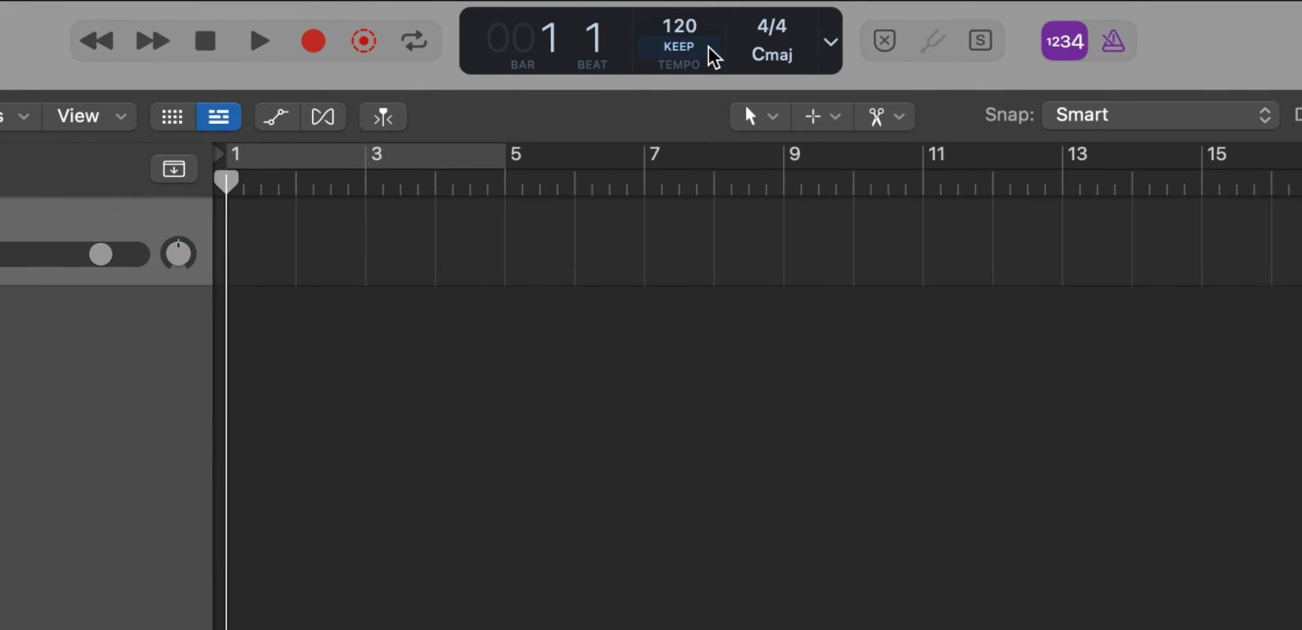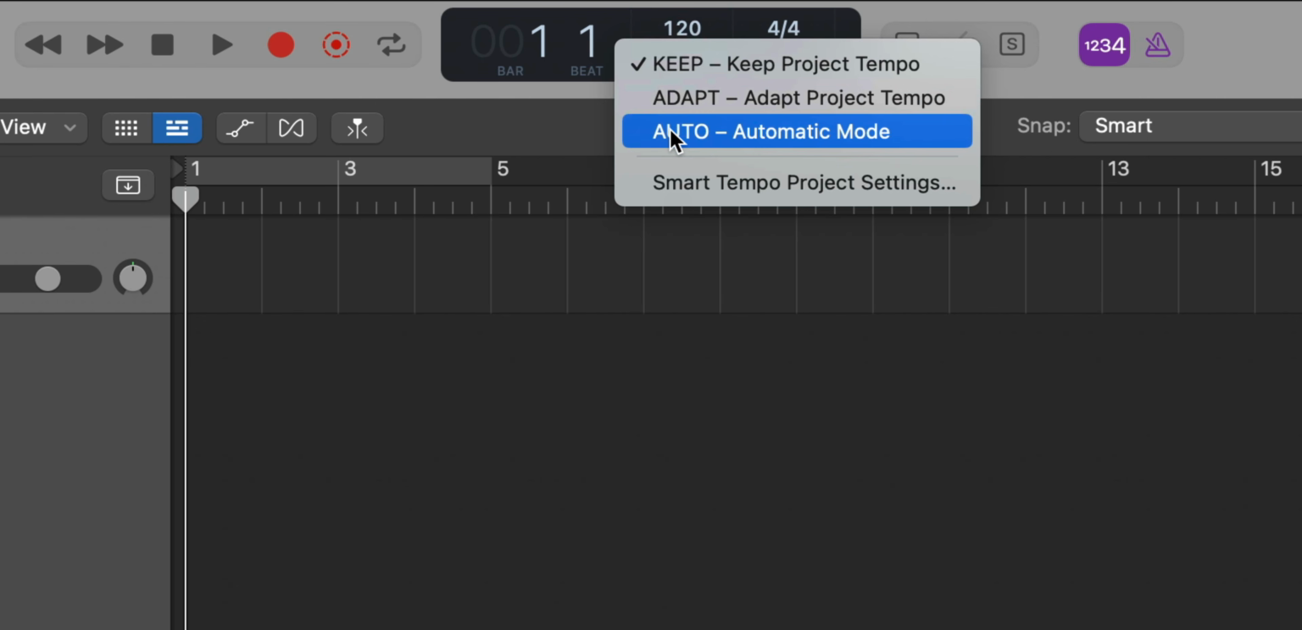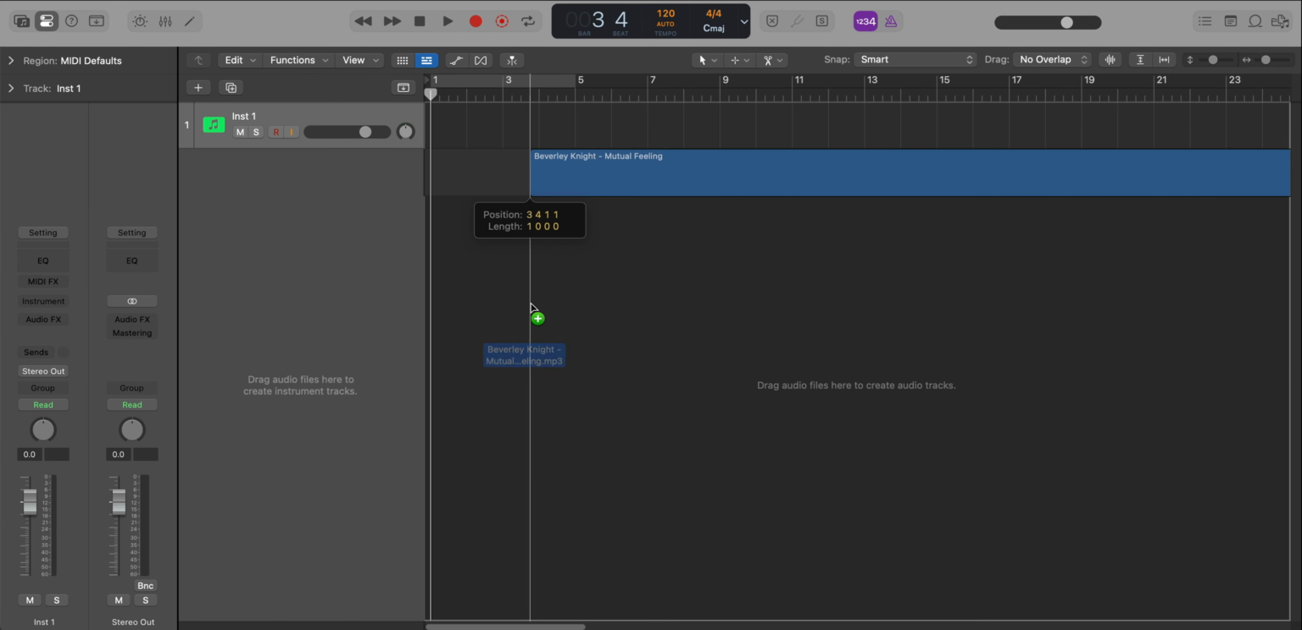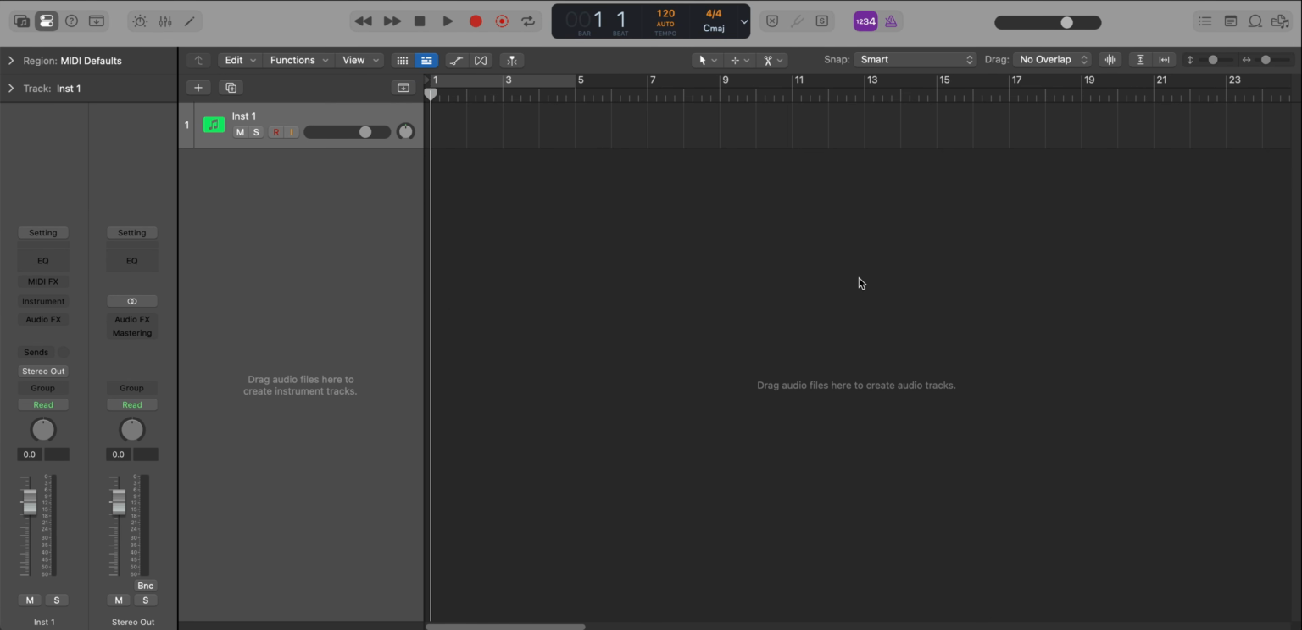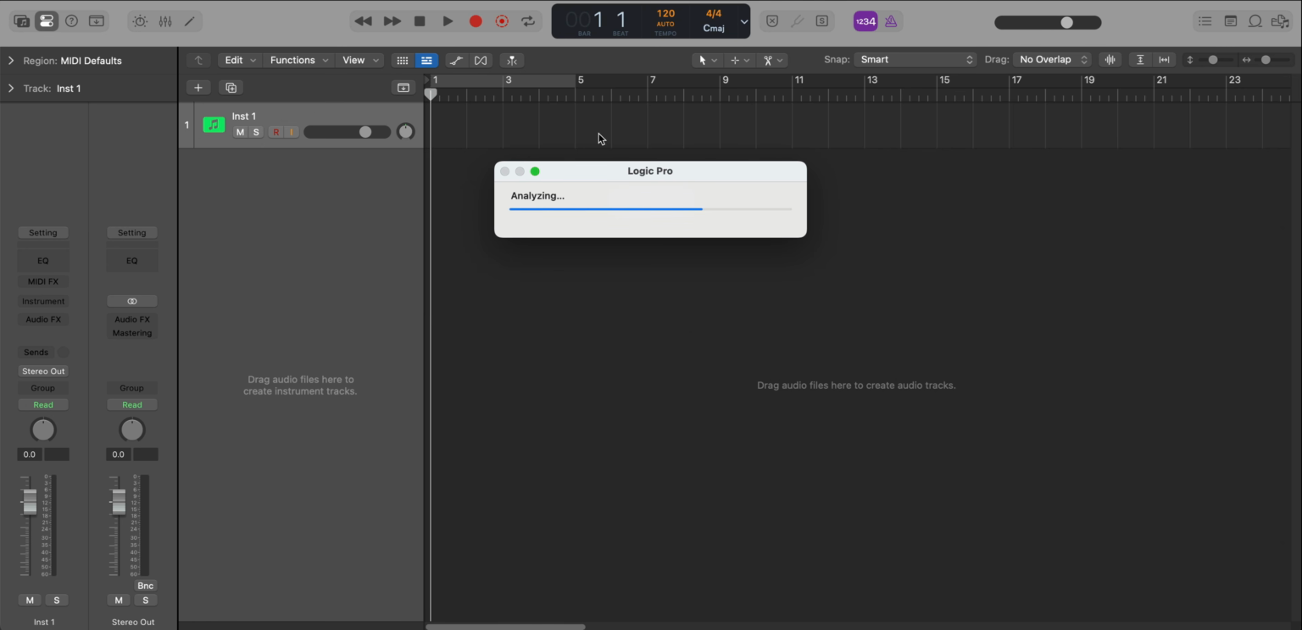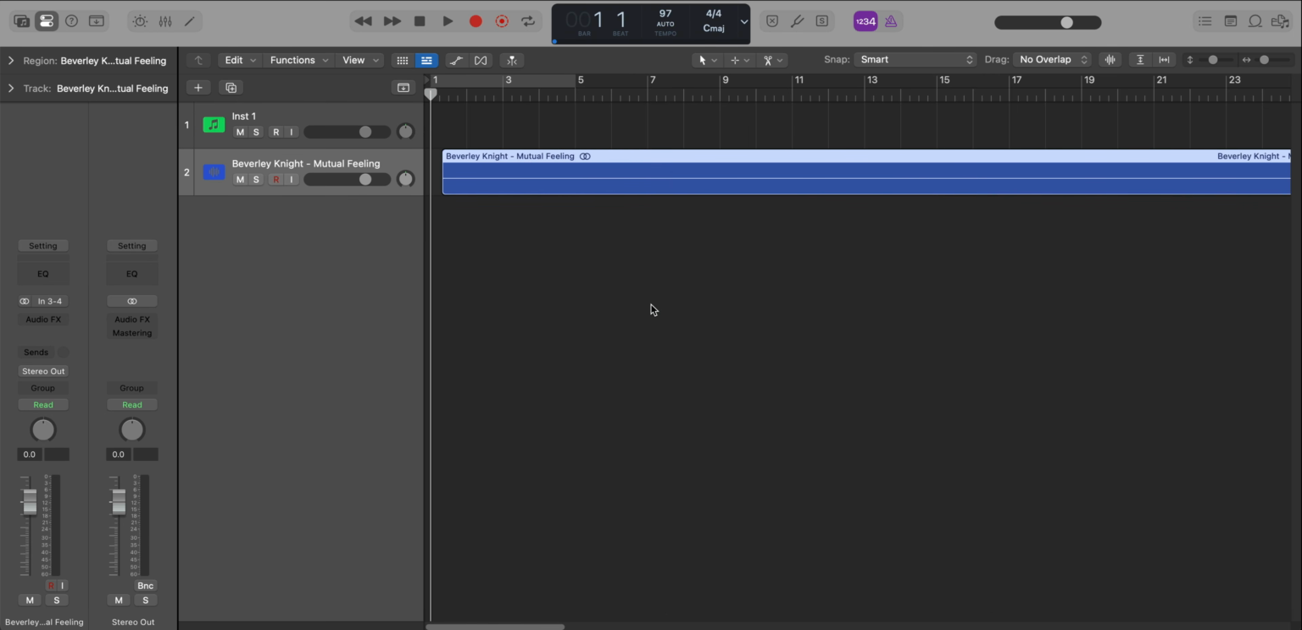So to kick things off, we're going to start with that sample, but before we bring it in, we're going to change our transport mode in our session to automatic mode. This way, when we bring in that sample, it's going to be really easy to chop it up. The sample used in this track is Beverley Knight's Mutual Feeling. I'm going to drag it in, let Logic analyze it and spit out a tempo, and everything is lined up to the grid. It makes it really easy to find where you need to chop up and get a perfect loop.